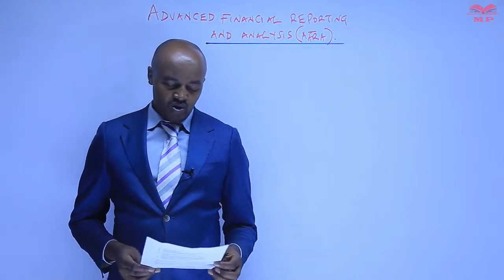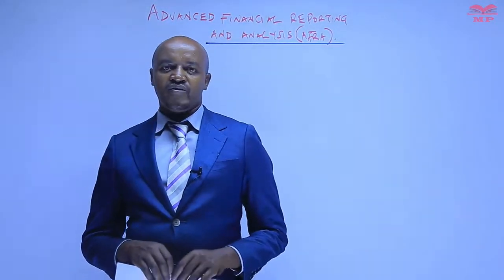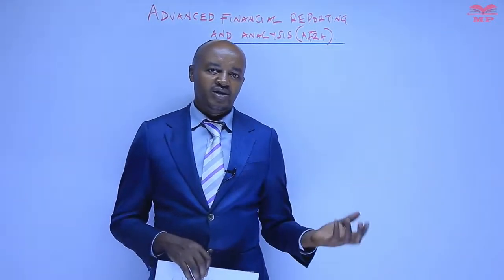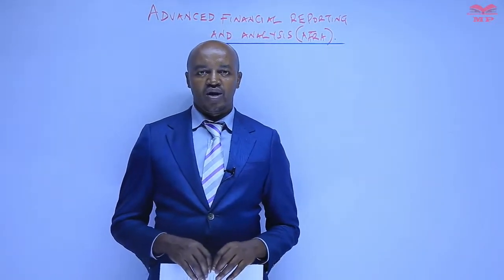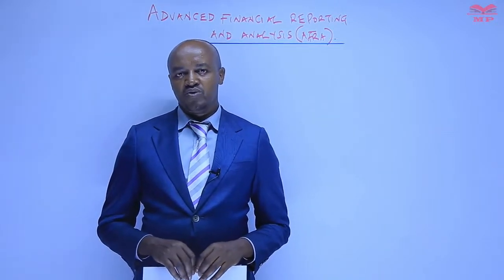Number two, a student must be in a position to prepare financial statements of various entities, including entities which are operating in the private sector and also operating in the public sector.